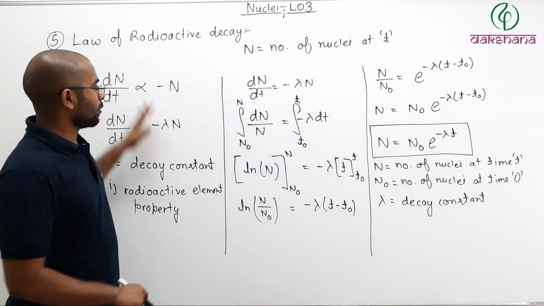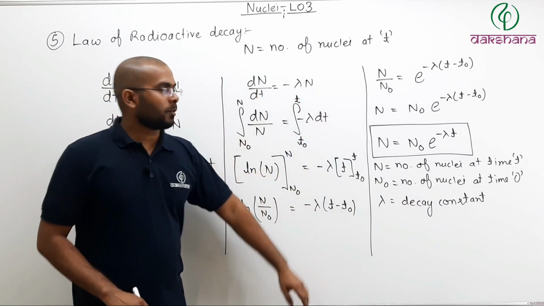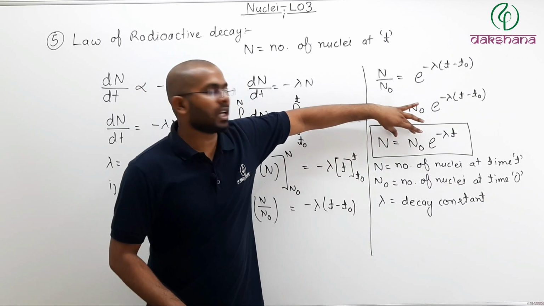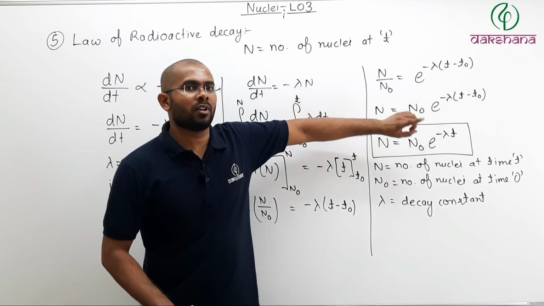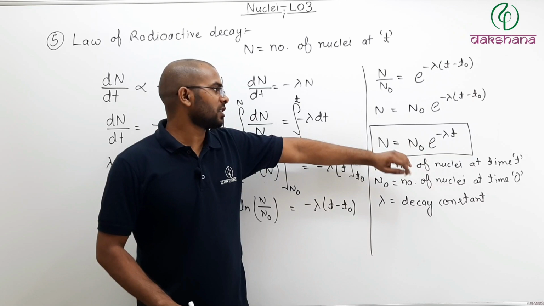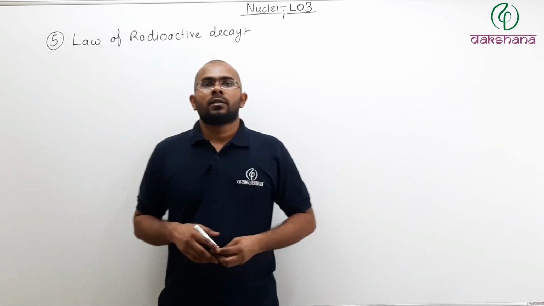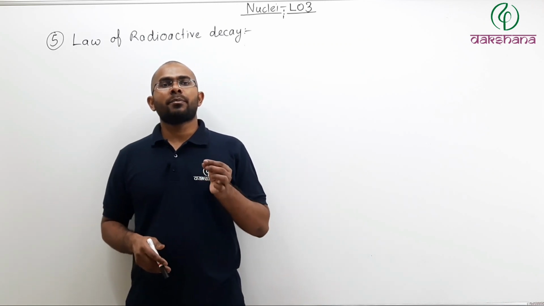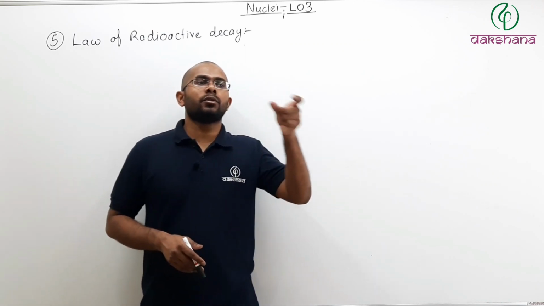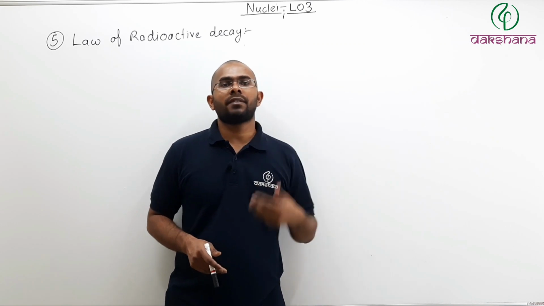You can go through this derivation, but this final equation which we have derived, you must remember: N is equal to N naught e to the power minus lambda times t. Now we have seen how we can predict how many nuclei will be left after time t.